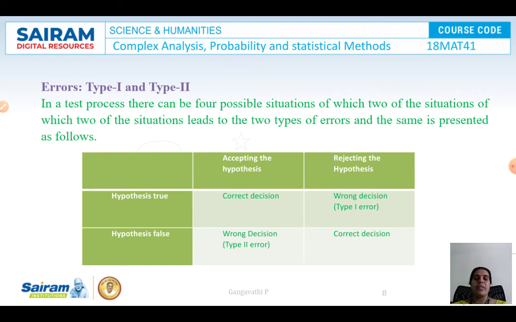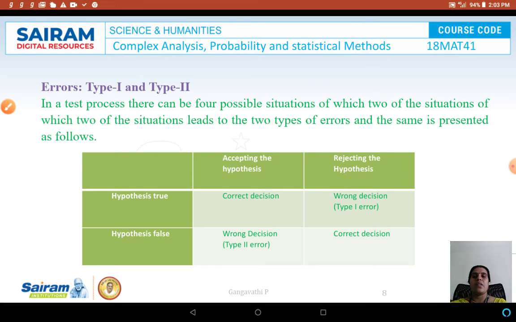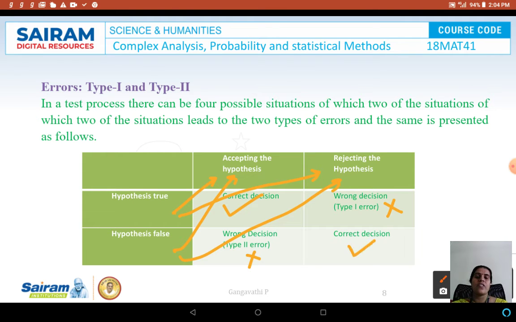There are 4 possible cases. So now let us see. The hypothesis is true and it has been accepted, then it is a correct decision. Now the hypothesis is true but we have rejected it. So this is a wrong decision. Similarly, the hypothesis is false but we have accepted it. Even then it is a wrong decision. The hypothesis is false and we have rejected the hypothesis. That is a correct decision. So these 4 cases come under type 1 and type 2 errors.